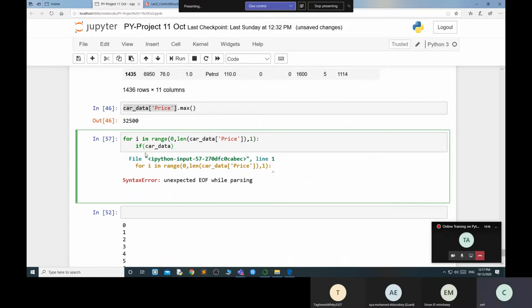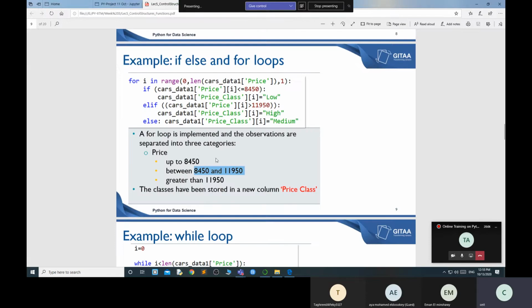If my car data price, then I take the first value, like in the range value, is greater than or equal to 8450. Because in my PPT, I made this criteria.